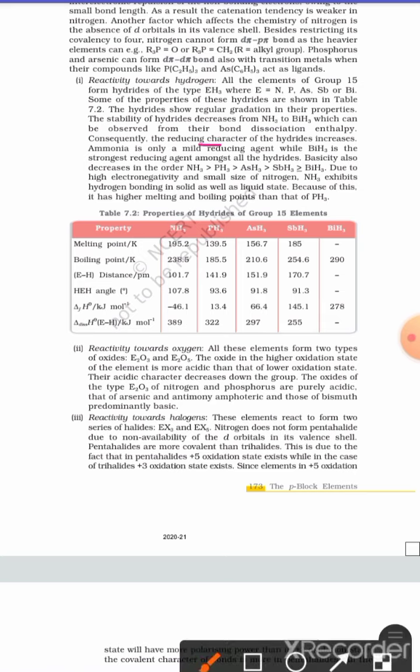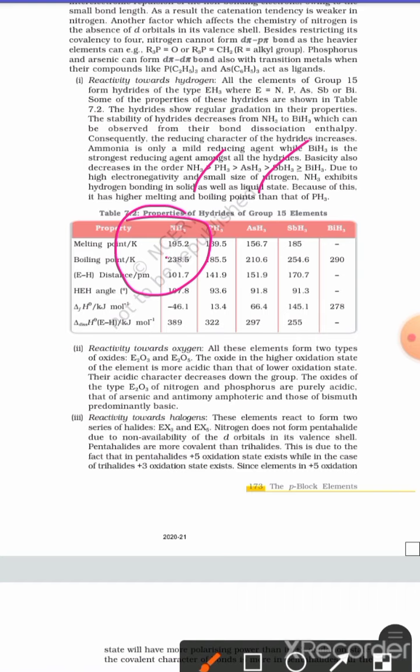Now coming to the reducing agent. Reducing agent means ability to get oxidized, and the reducing behavior increases down the group. The reason is the increase in size and increase in bond length. Now coming to the physical state. Due to hydrogen bonding, ammonia can exist in liquid state, but the rest do not. Ammonia exhibits hydrogen bonding, so it can exist in solid as well as liquid state. Because of this, it has a high melting and boiling point.